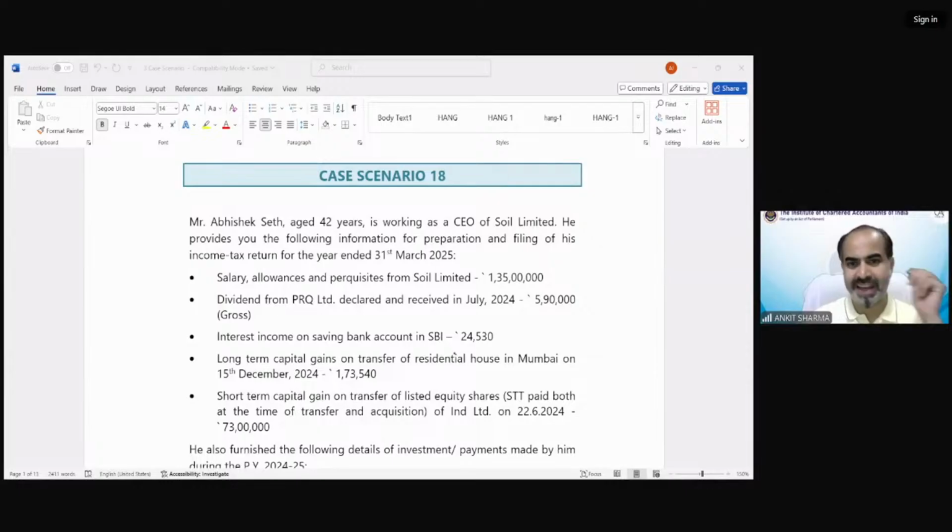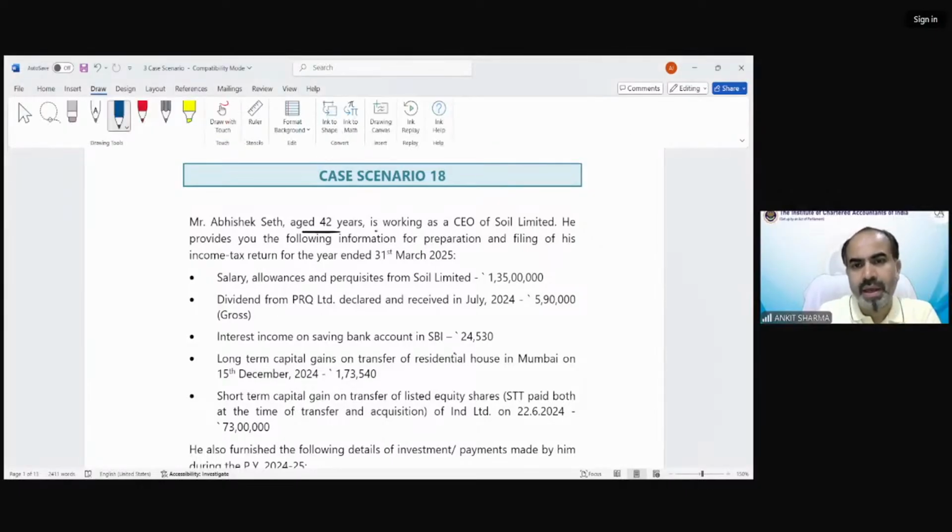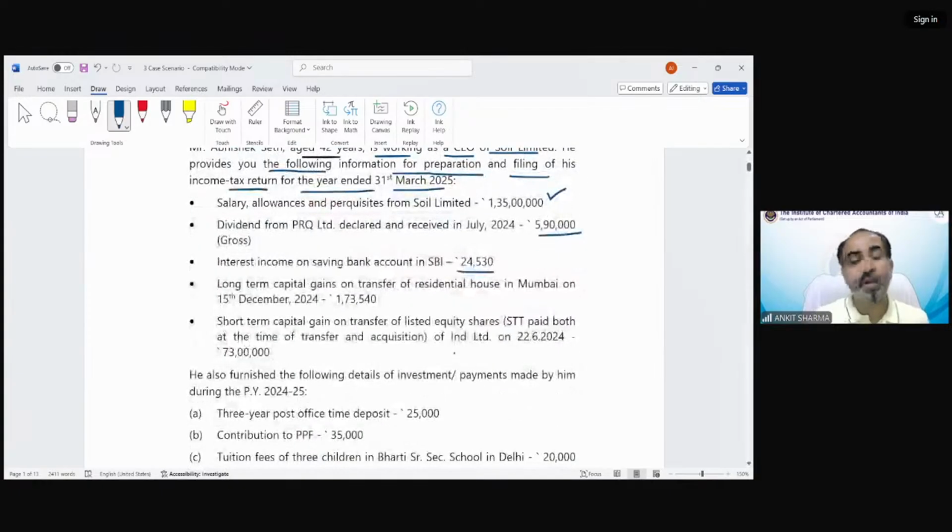Mr. Abhishek Seth, age 42 years, is working as a CEO of Soil Limited. He provides you the following information for preparation and filing of his income tax return for the year ended 31st March 2025. Salary, allowance and perquisite is 1 crore 35 lakh. Dividend is 5 lakh 90,000. Interest income on savings bank account is 24,350. The long-term capital gain given in the question is 173,540, on 15 December 24.